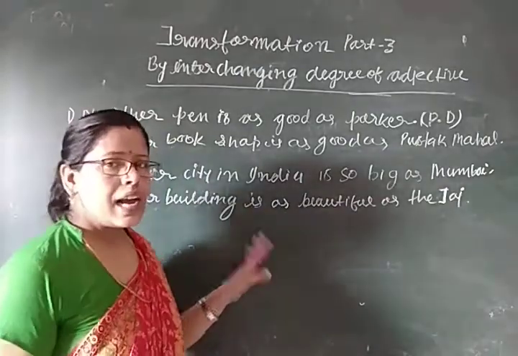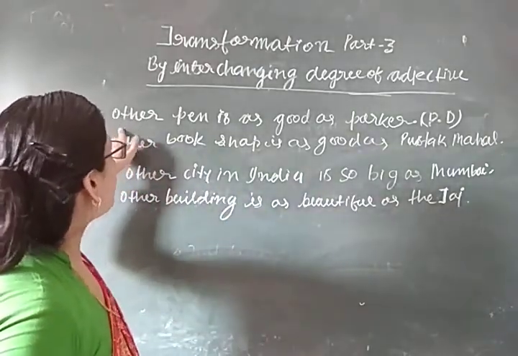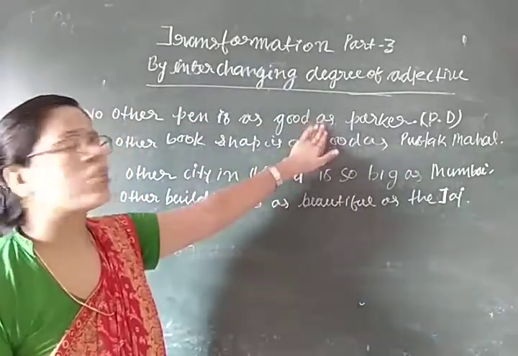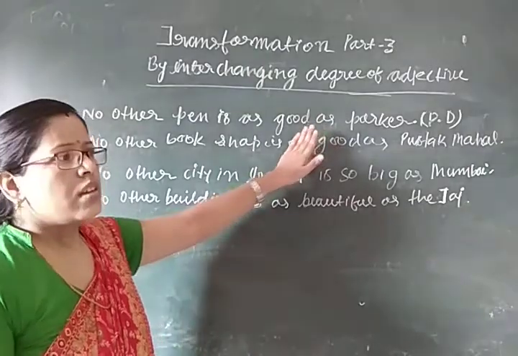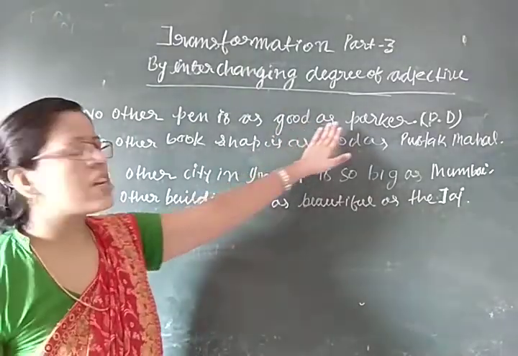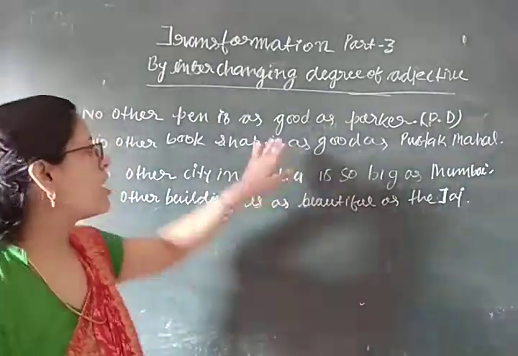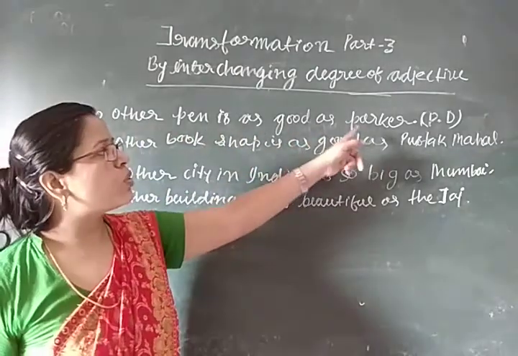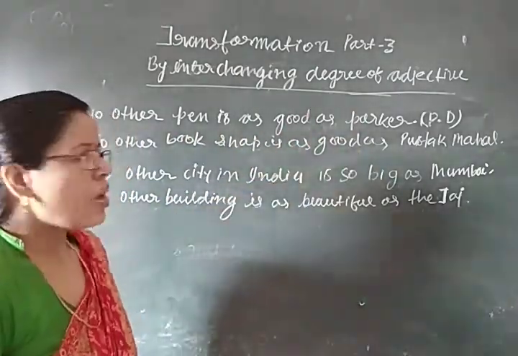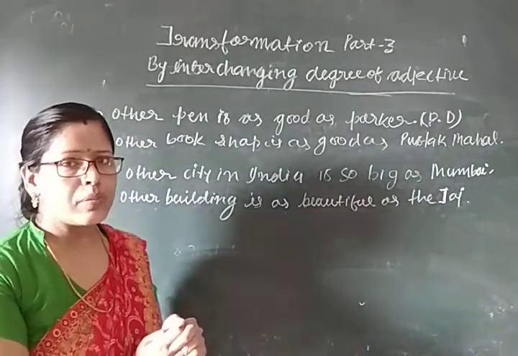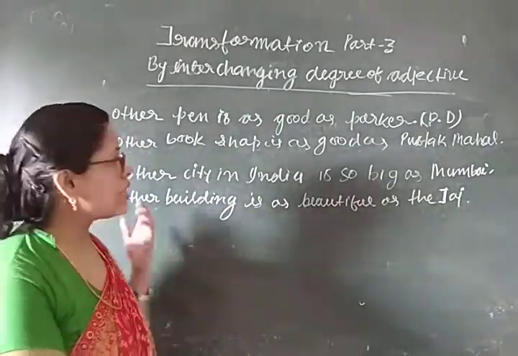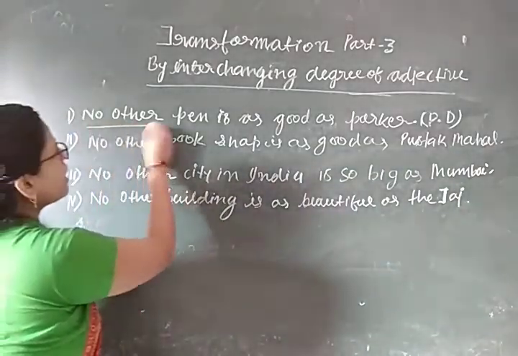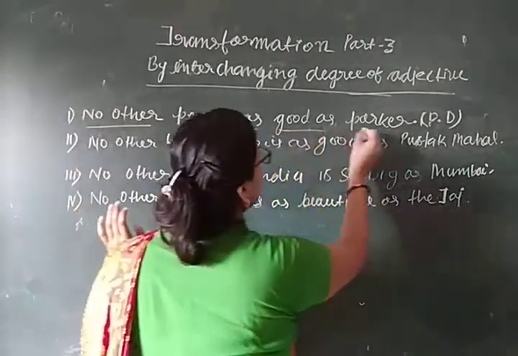So here I have taken one example. No other pen is as good as Parker. That means it is what? Positive degree. The first degree of any adjective is known as what? Positive degree. So no other pen is as good as Parker. It means what? We have to make a change here. What will we change? We will convert it into another degree. How? We'll understand here.